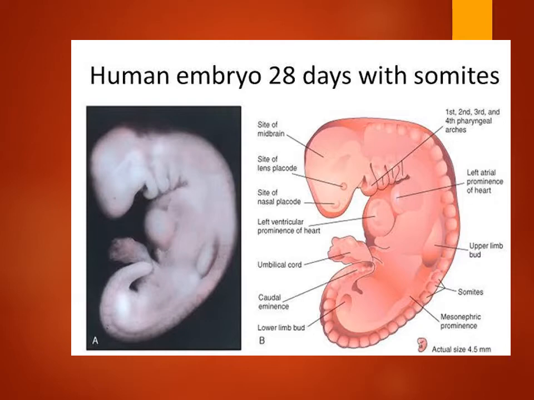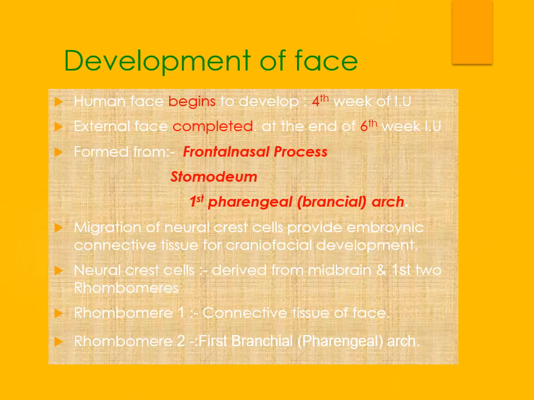Coming up, the structures seen in a 4-week embryo are the placodes, which are the lens placode and nasal placodes. This is the cardiac bulge. This complete process is the frontal process, and the part separating the frontal and cardiac processes is the stomodeum, and a few thickenings which are pharyngeal.